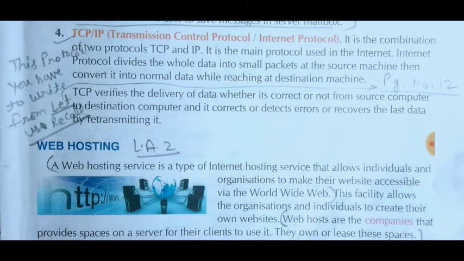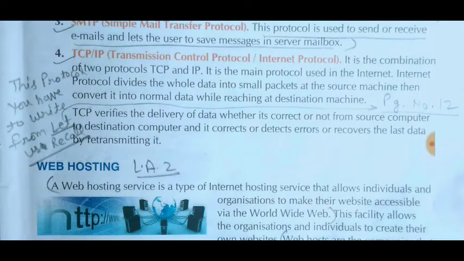TCP checks whether the file was properly sent, detects errors, and recovers the lost data by retransmitting it. Once it detects an error, it sends a message to the sender to retransmit that file.